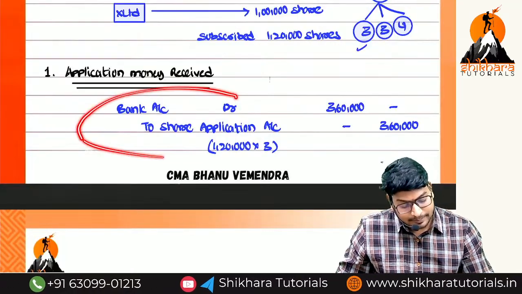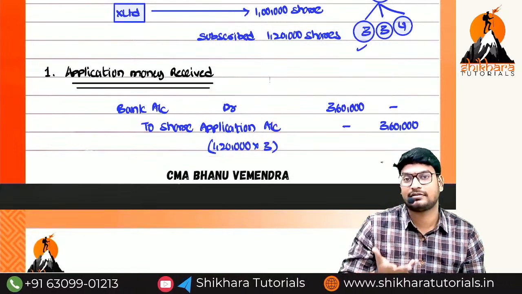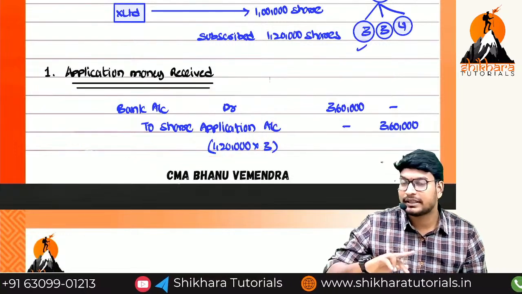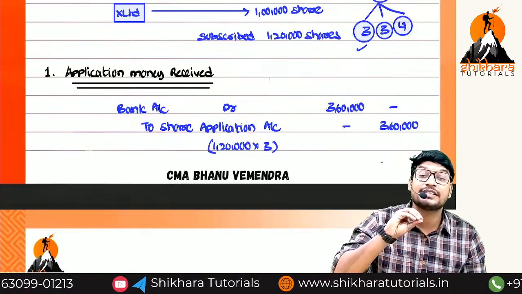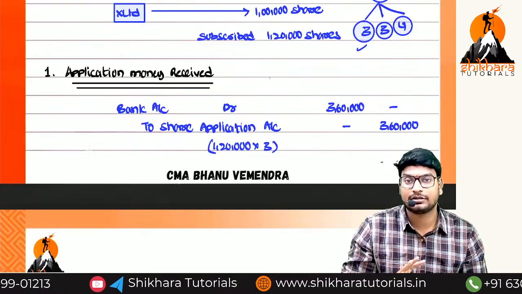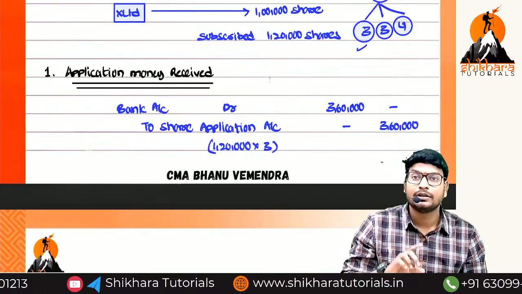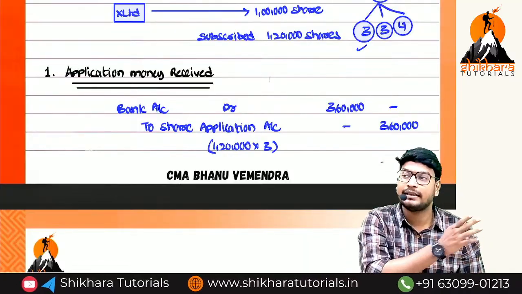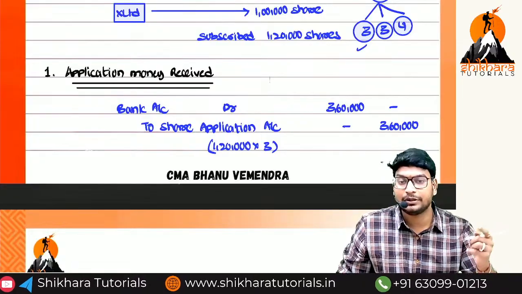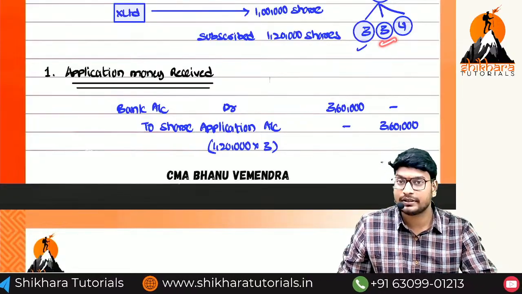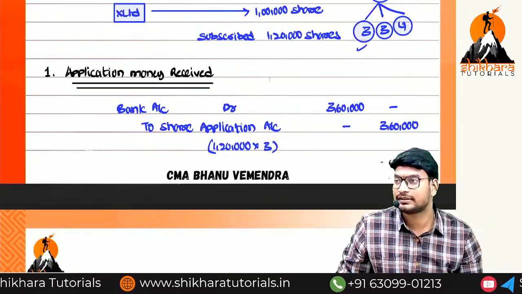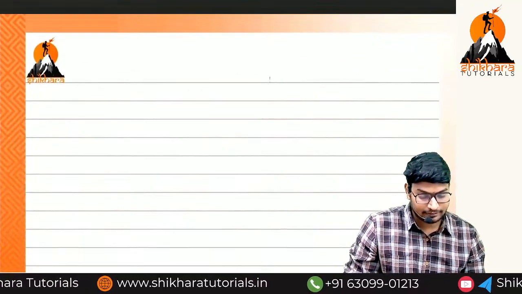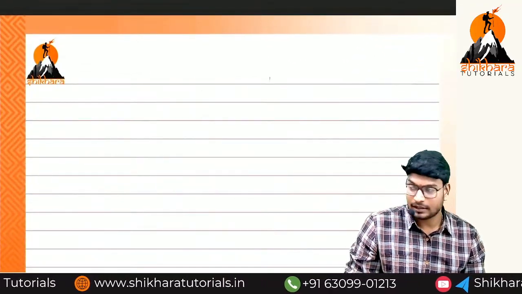That means this particular entry we have to reverse for how much amount? 60,000 only. That means remaining 3 lakhs will be transferred to share capital, and there onwards we can continue. 1 lakh into, what is the second installment, ma? 3 rupees. 1 lakh into 4 rupees, like that. Okay na? So second one completed all of you.